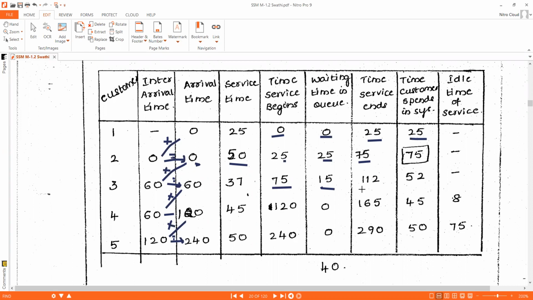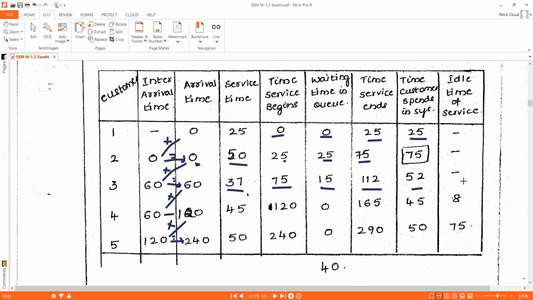At what time will customer 3's job end its execution? To execute the job, we need 37 minutes. 75 minutes simulation clock time, it will start. 75 plus 37, that is 112 minutes, it will take to end the service time for customer 3. And now we need to find the time the customer spends in the system, that is waiting time in the queue plus service time of customer 3. That is, 15 plus 37, that is 52 minutes.